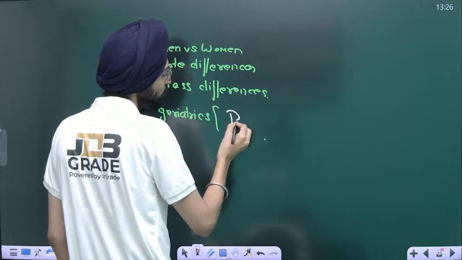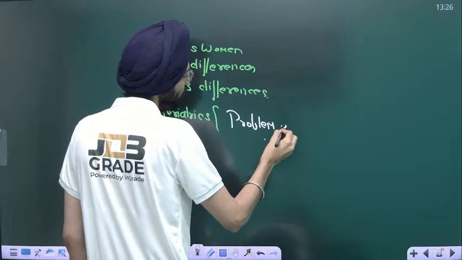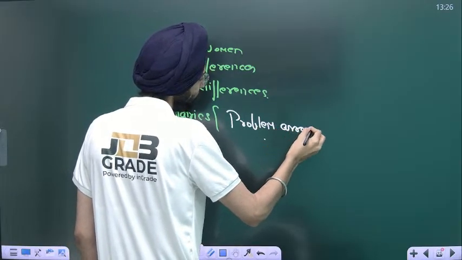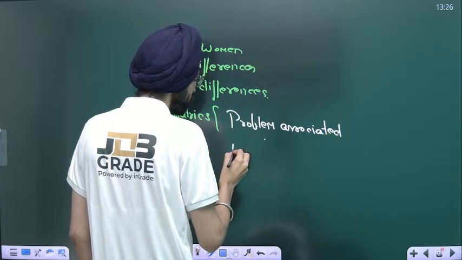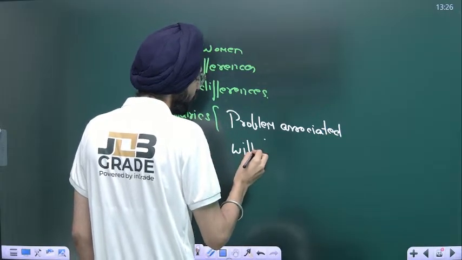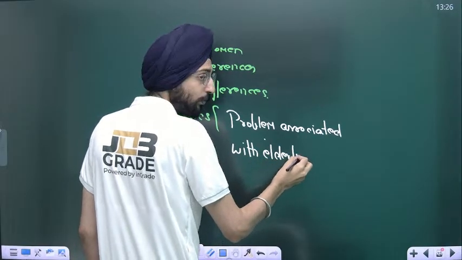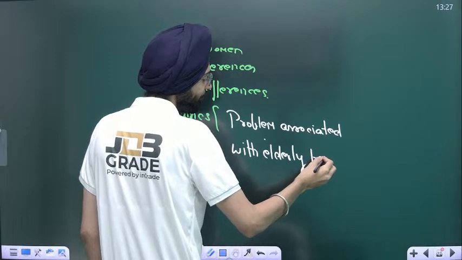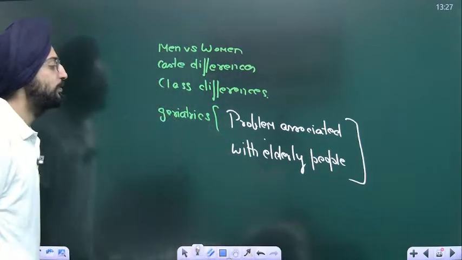That's been asked in the GS2 paper. Problems associated with elderly people.